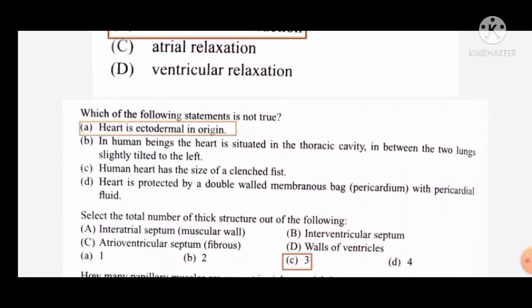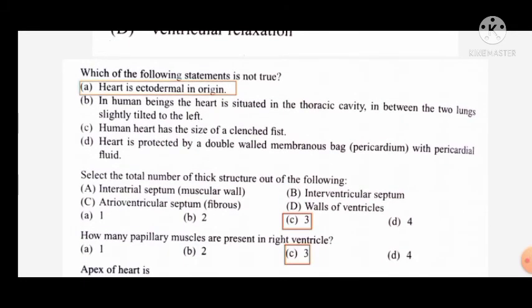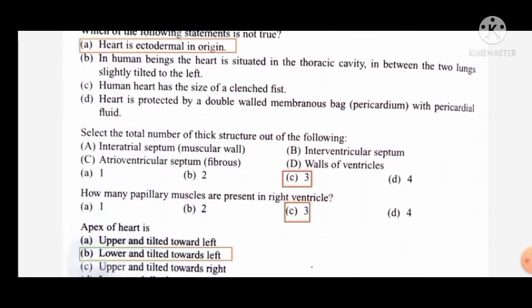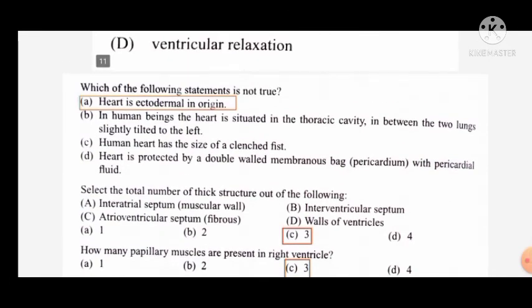Which one of the following statements is not true? Heart is ectodermal in origin. It is a false statement. In human beings, the heart is situated in the thoracic cavity. That is right. It is between the two lungs, slightly tilted towards the left. The whole statement is right. Human heart has the size of a clenched fist. This is also right. Heart is protected by a double-walled membranous bag, the pericardium, with pericardial fluid. These statements are right. Heart is mesodermal in origin.